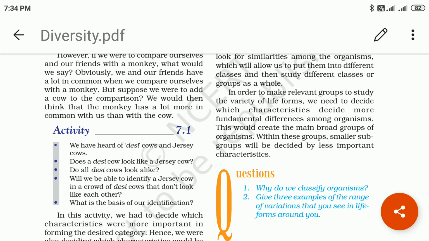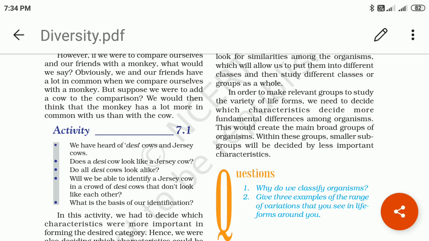In order to make relevant groups to study the variety of life forms, we need to decide which characteristics determine the more fundamental differences among organisms. This would create the main broad groups of organisms.